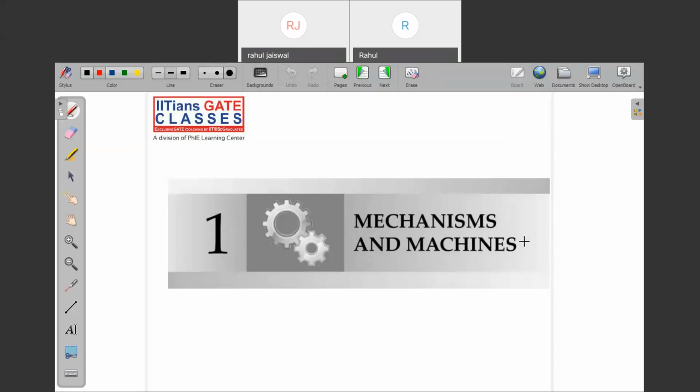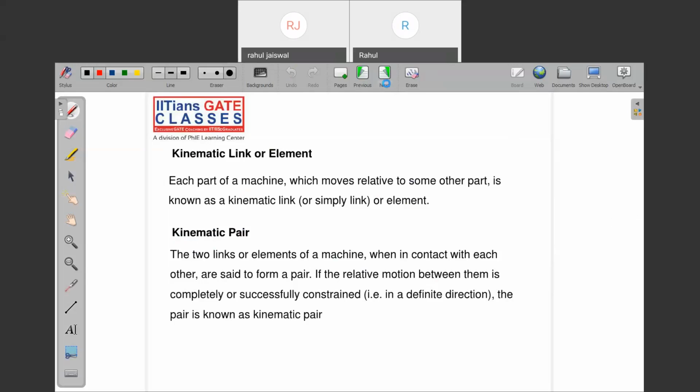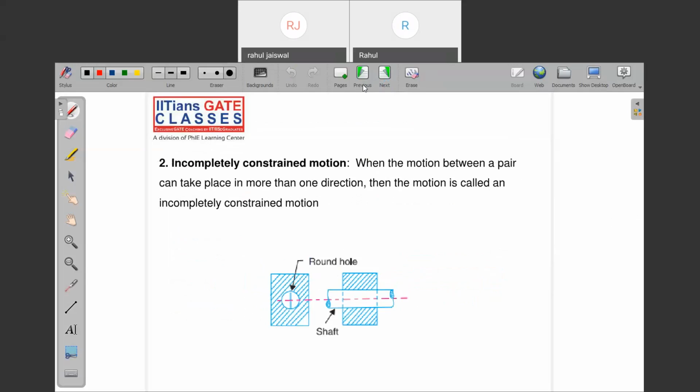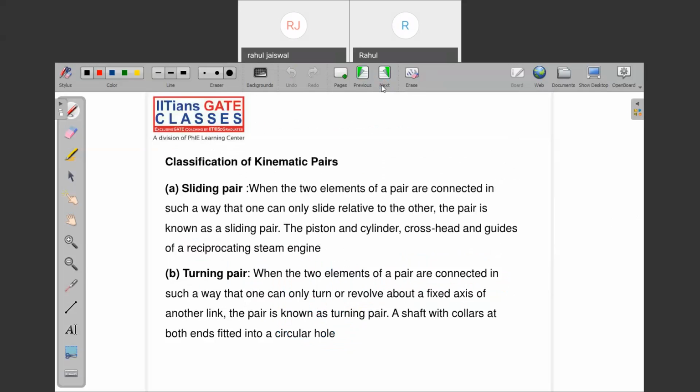Sir, my audio is not working. Your audio is not working, so you can't hear me. Whether you can hear me or not, you can just type it. I can see that in the chat section box.